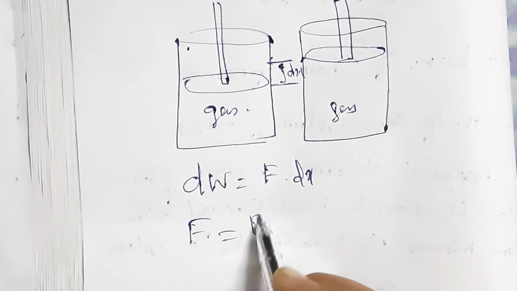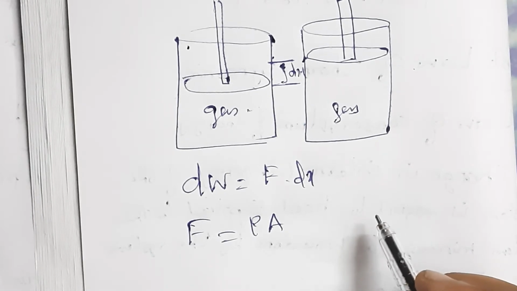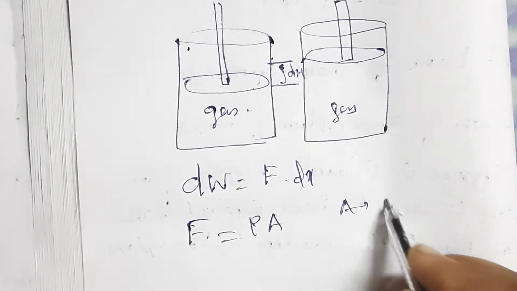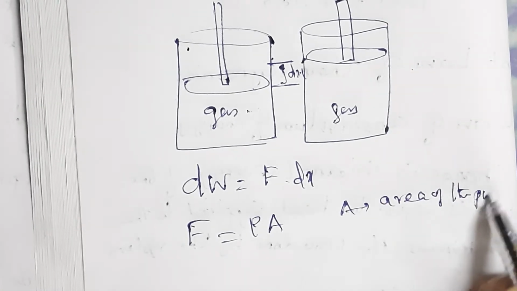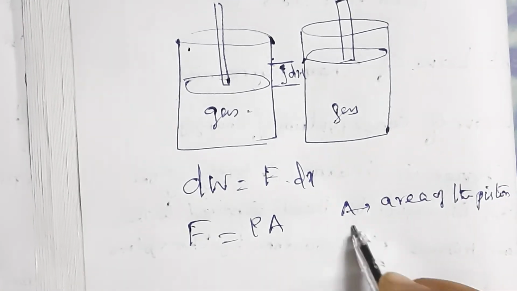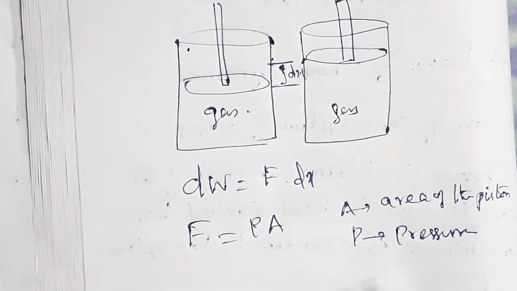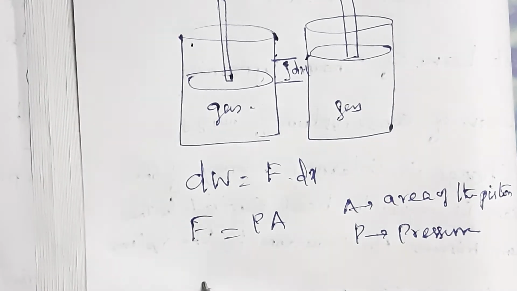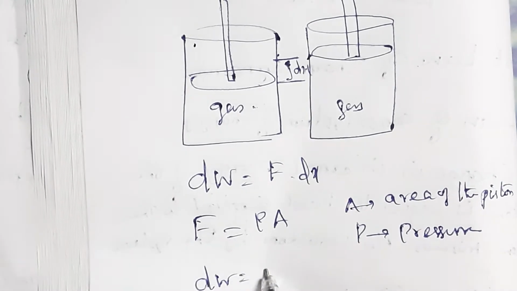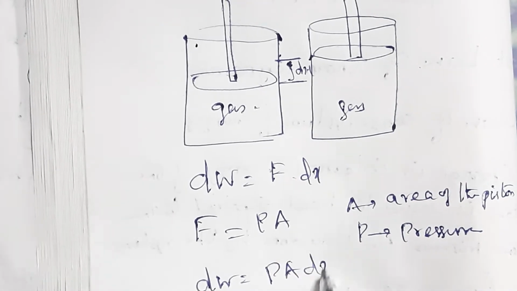F is equal to P into A, where P is the pressure exerted by the gas and A is the area of the piston. So we can write dW equal to, instead of F, PA dx.